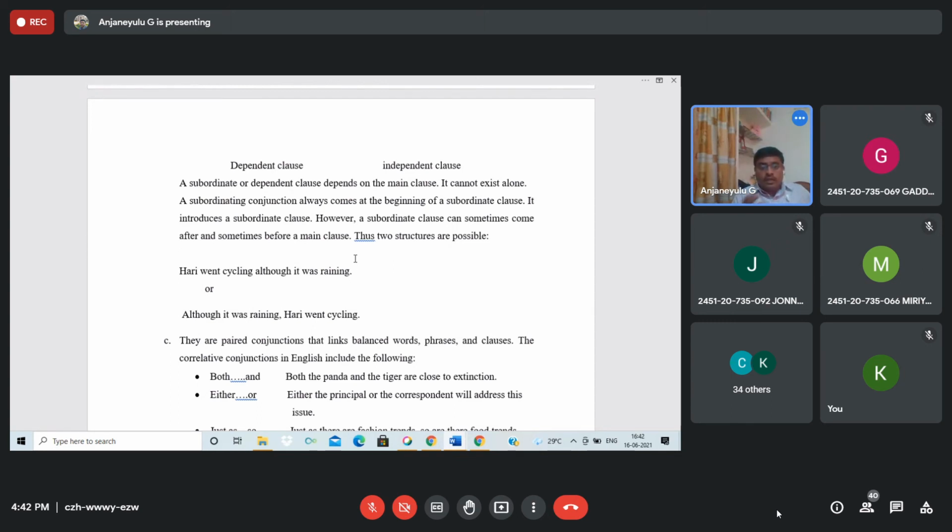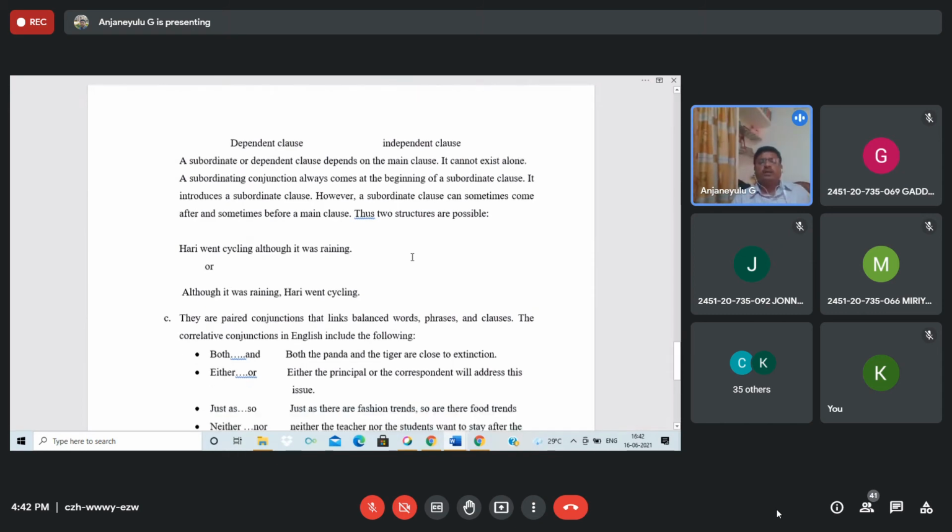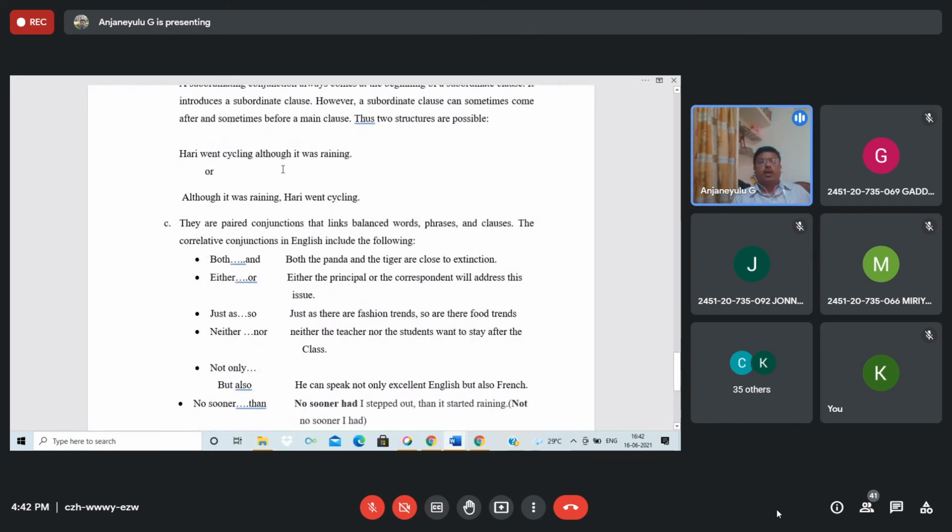As I said, if you invited me, I will come to your marriage. For example, if I say, I come to your marriage, you invited me. If you invited me, what happened if you invited? So that is what is related. It must be completed with the next clause, then only it will be meaningful. Okay, he went cycling although it was raining. He went cycling although it was raining. See, this is a coordinating and subordinating conjunction here.